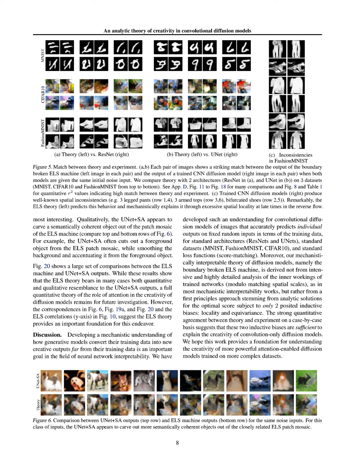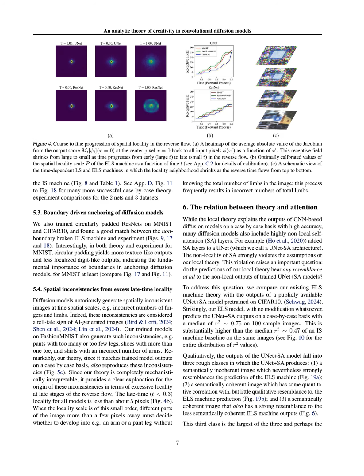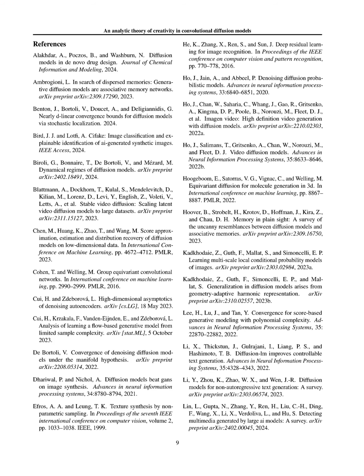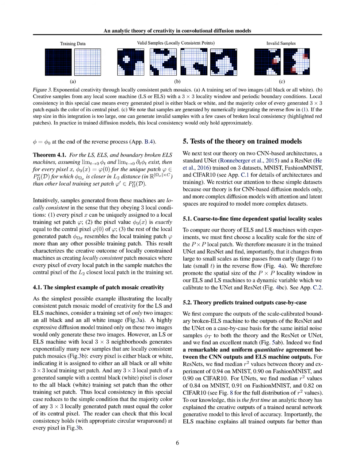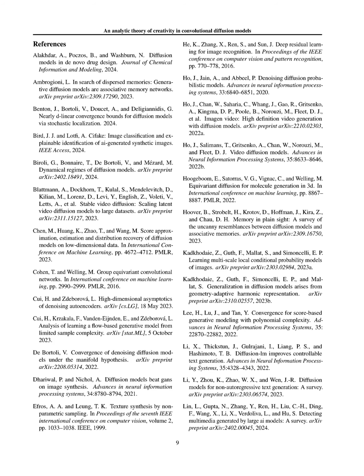The performance was evaluated using the median coefficient of determination, R², as a metric, achieving values of 0.94 for ResNets on MNIST, 0.90 on FashionMNIST, and 0.90 on CIFAR10, while UNets showed median R² values of 0.84 on MNIST, 0.91 on FashionMNIST, and 0.82 on CIFAR10.